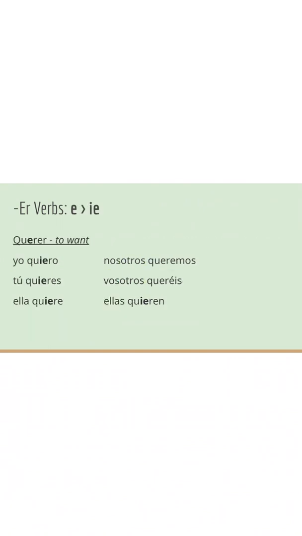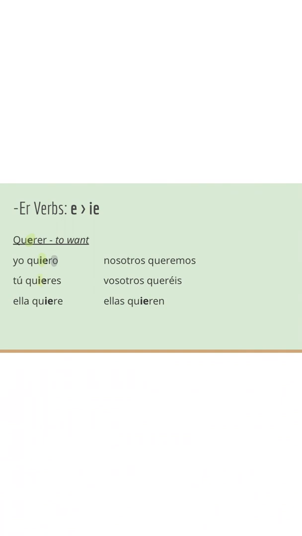All right, so this first verb is an E to IE verb, and this is querer. Say that with me, querer. That is to want. Oh gosh, such a frequent verb. I'm so excited that we're finally getting to this one. Finally, we can talk about things that we want, right? So here we have it. Querer changes to yo quiero.